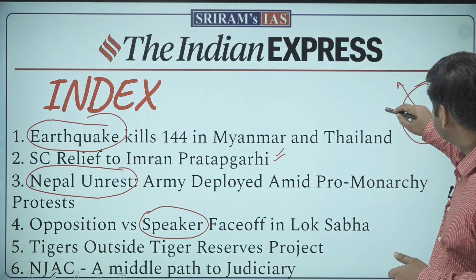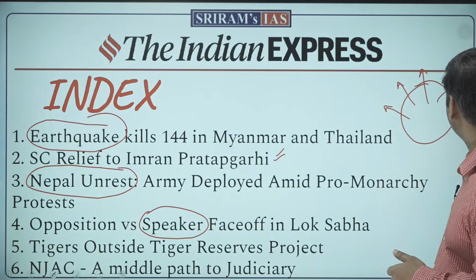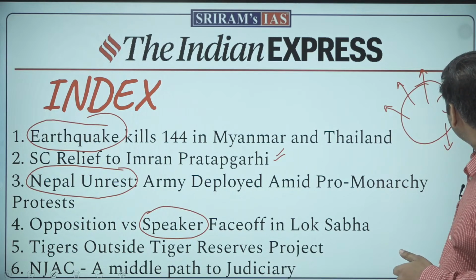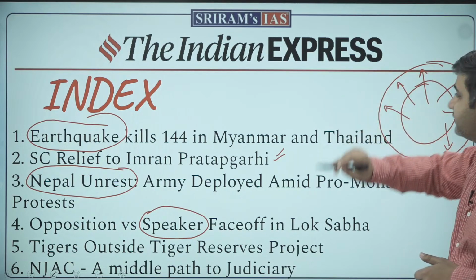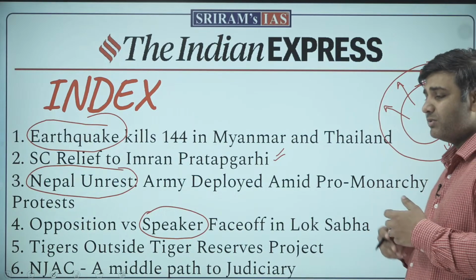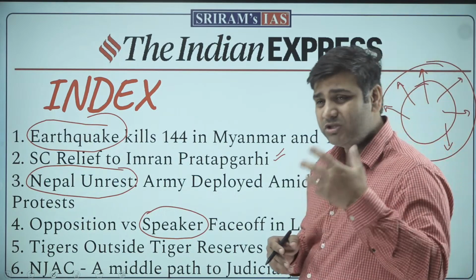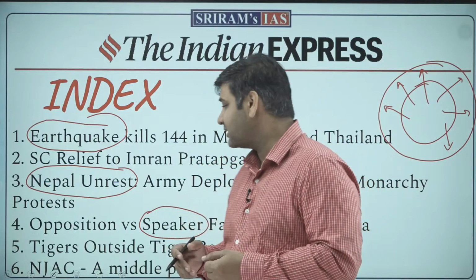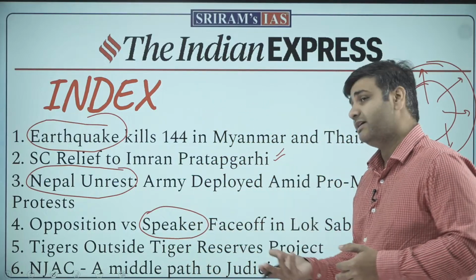Lion is the king, but tiger is also the king, isn't it? Powerful animal. So there are around 30% of the tigers outside the tiger zone, and so many things like human-animal conflict and poaching happen. So to stop all this, the government has started a project, Tiger Outside Tiger Reserve.